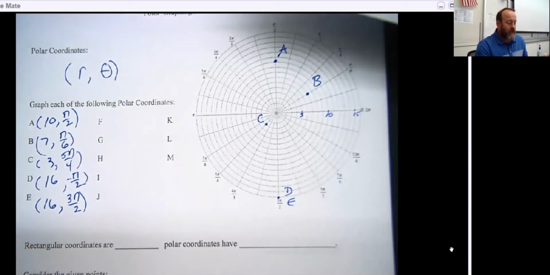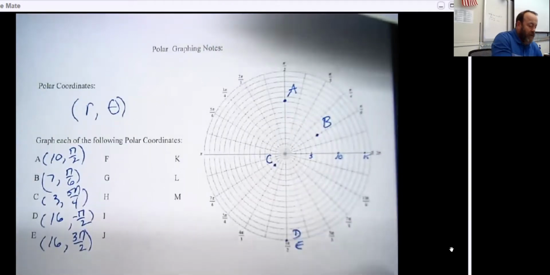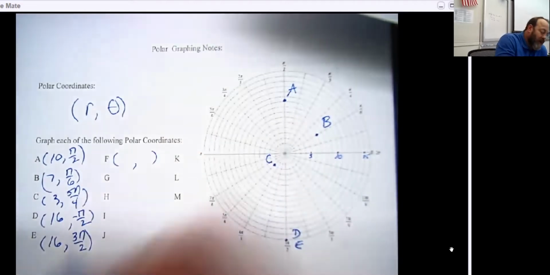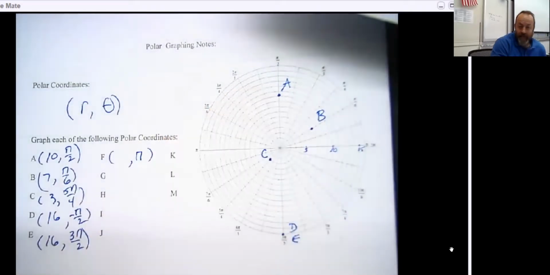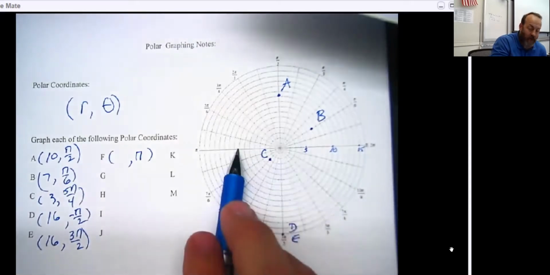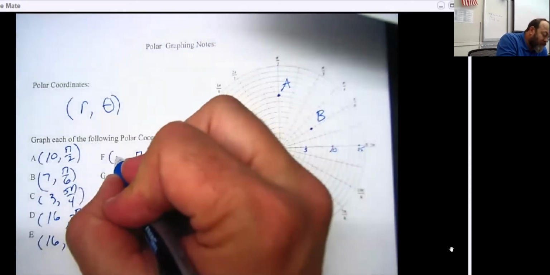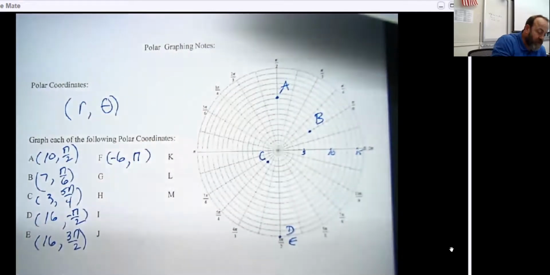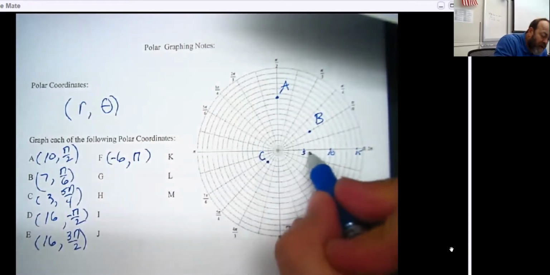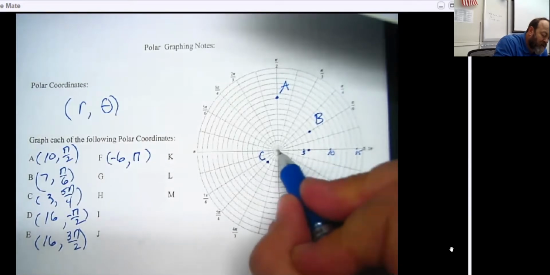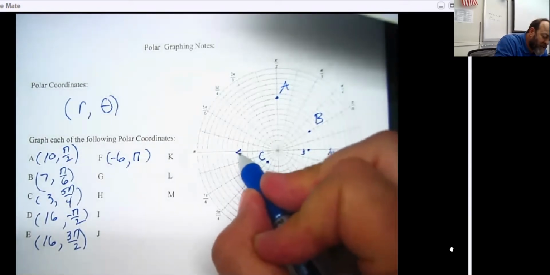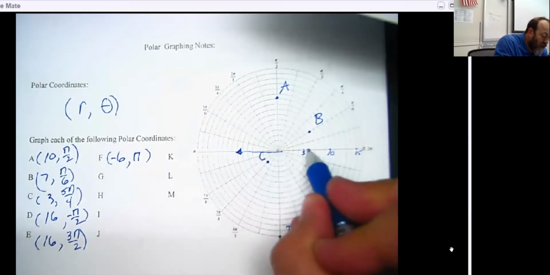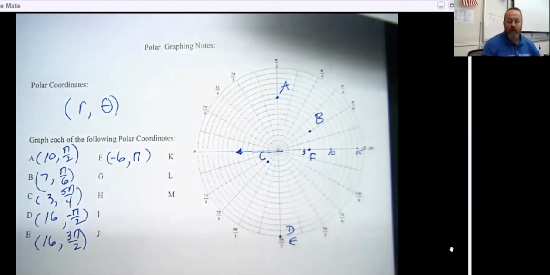We can go one step a little bit further in the following. Imagine that I said, what if I said, let's turn to the angle pi, which of course would be over here, but this time let's go backwards 6 units. So point F would be go to the angle pi and go backwards 6 units. So notice that I'm pointing this direction here, but I go backwards because it's a negative radius. And so point F would be over here.